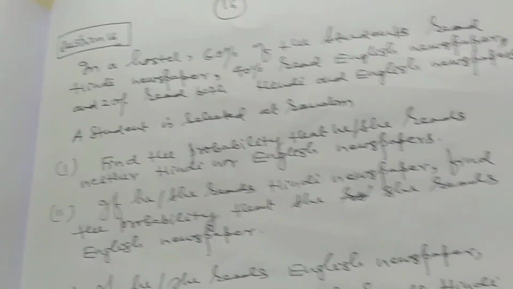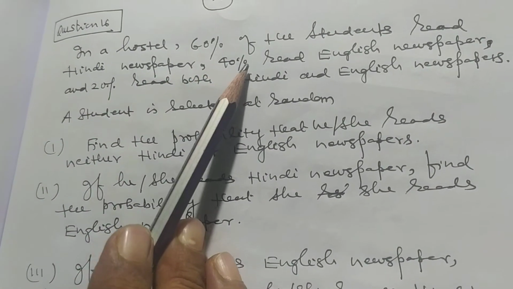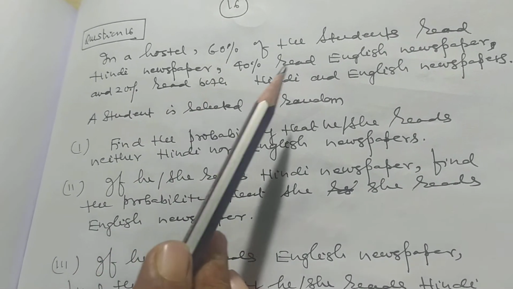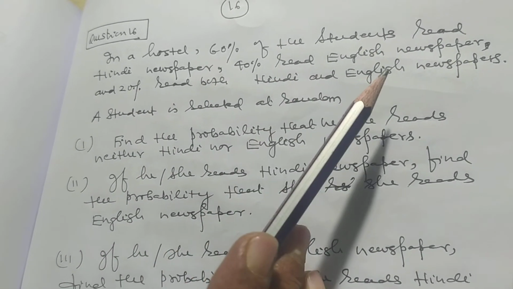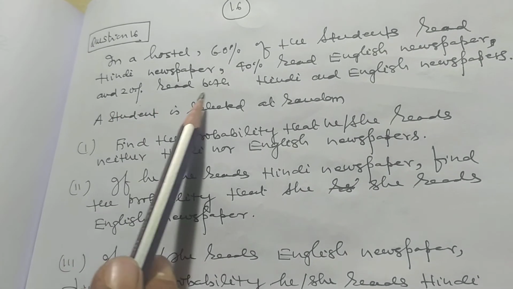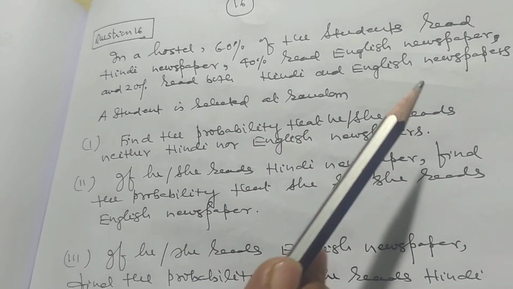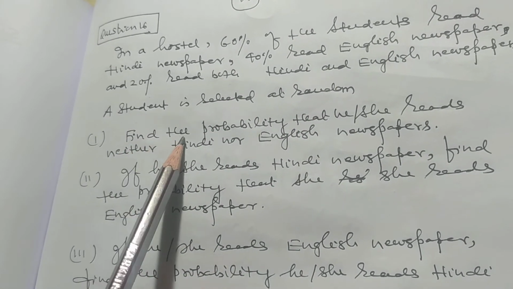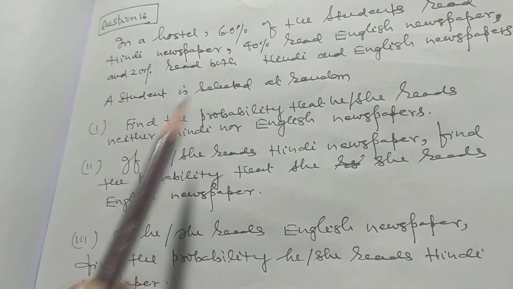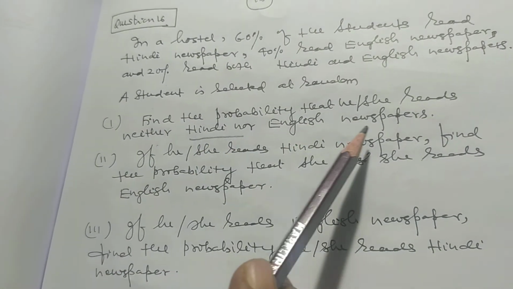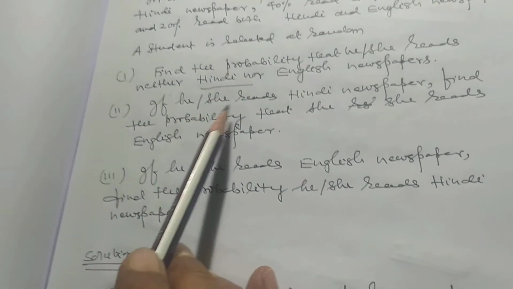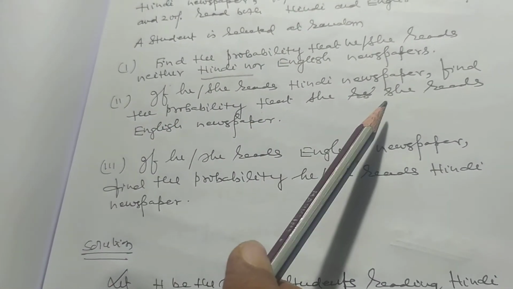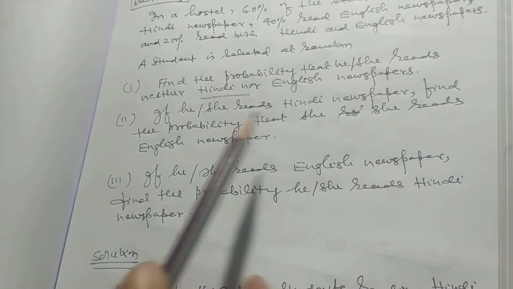Question number 16. In a hostel, 60% of the students read Hindi newspaper, 40% read English newspaper, and 20% read both Hindi and English newspaper. A student is selected at random. First, find the probability that he reads neither Hindi nor English newspaper. If he reads Hindi newspaper, find the probability that he reads English newspaper.